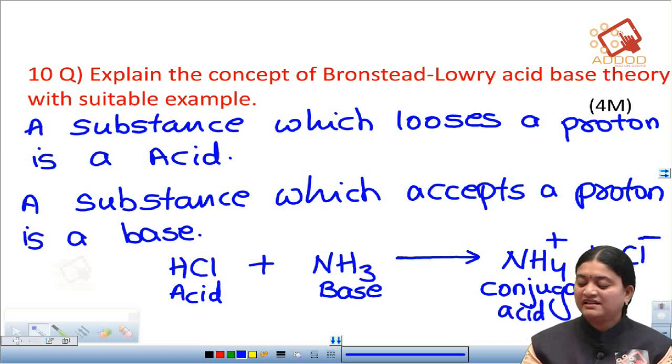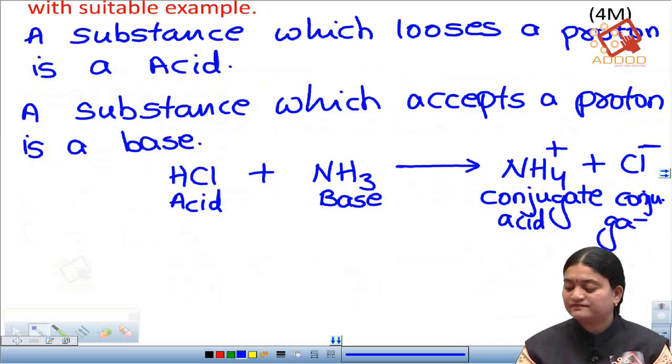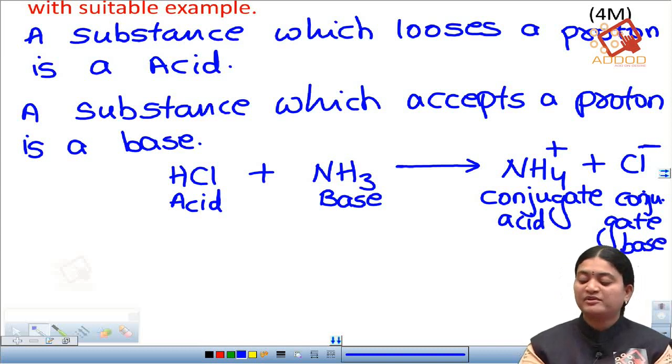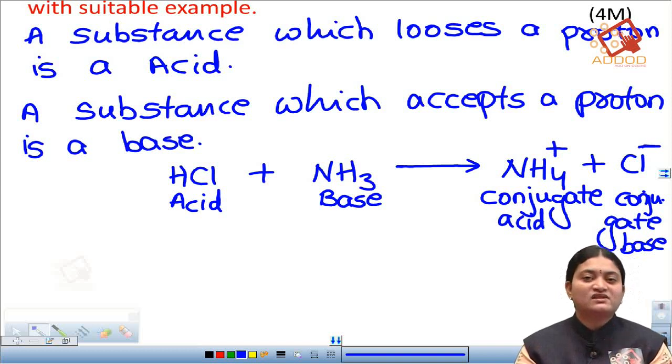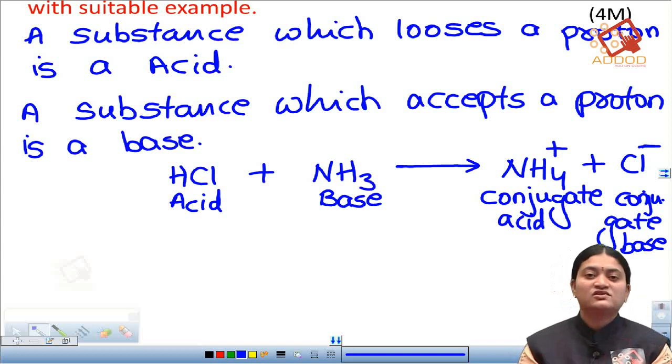And Cl minus is the conjugate base. Okay, so here in this example you can see that the ammonium ion can lose a proton, so therefore it is known as a conjugate acid, and Cl minus can accept a proton, so therefore it is known as a conjugate base. Okay, so this is how we have the conjugate acid and base.